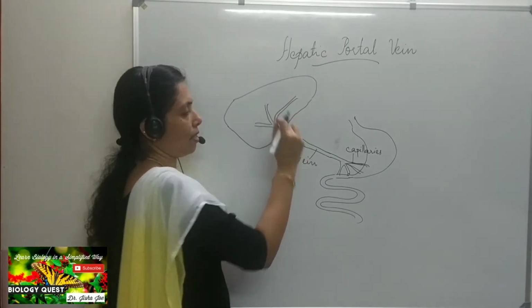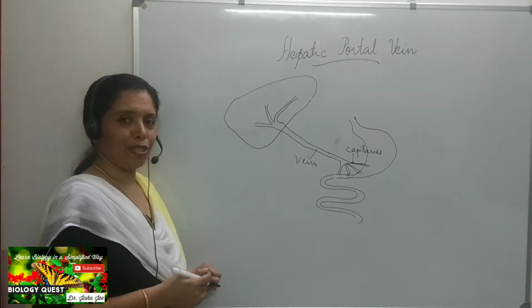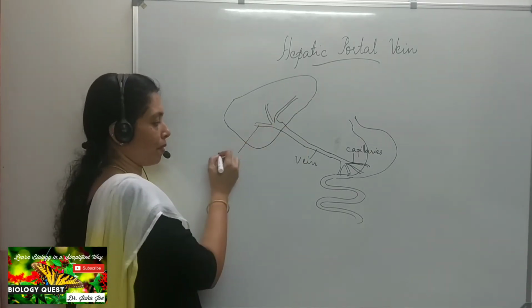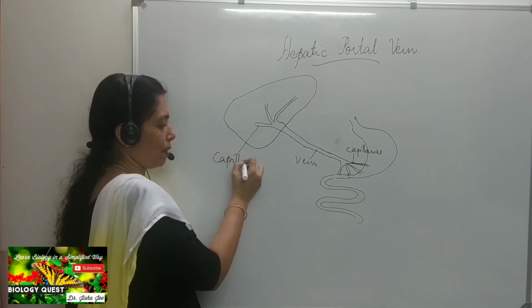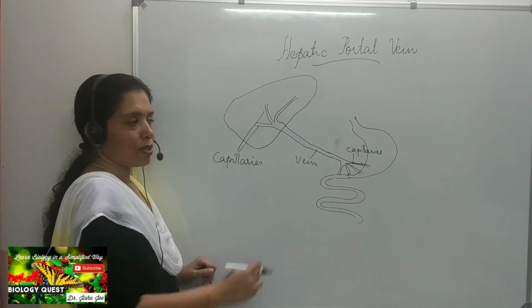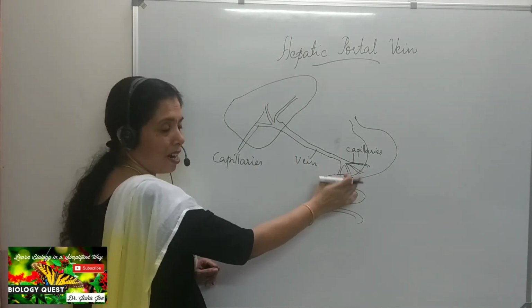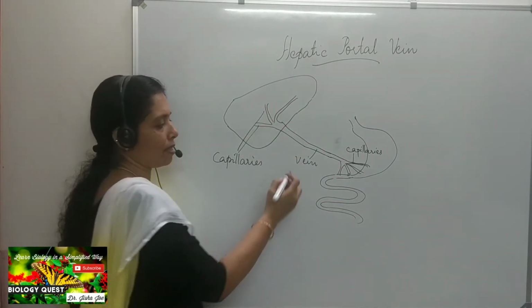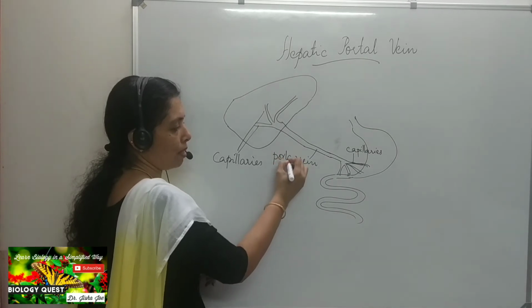As you can see here, it again divides into capillaries. So this is also capillaries. So such a vein which starts and ends in capillaries is called a portal vein.